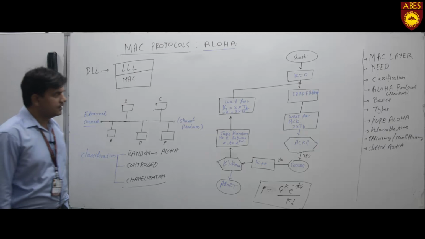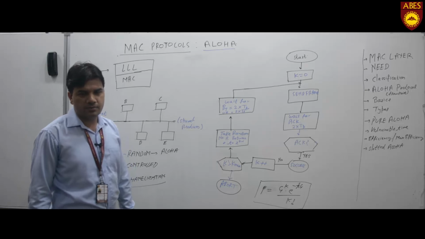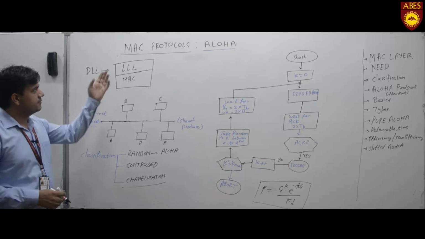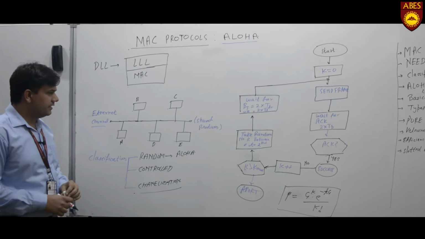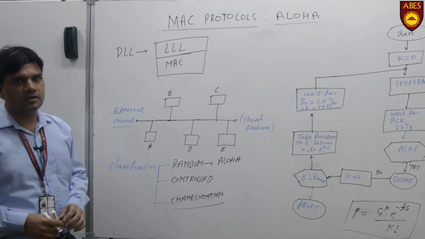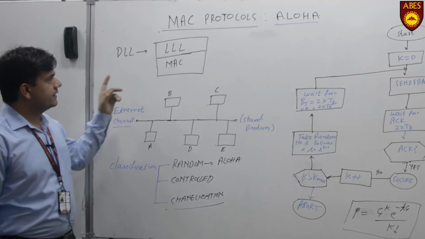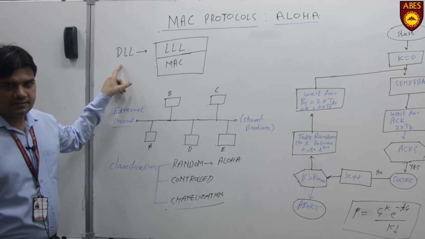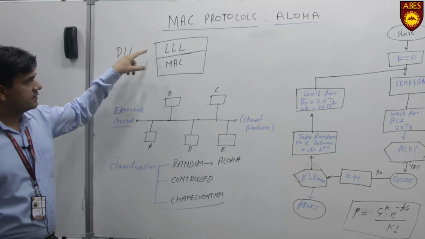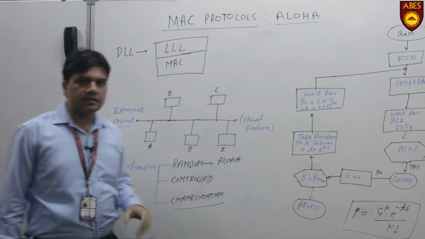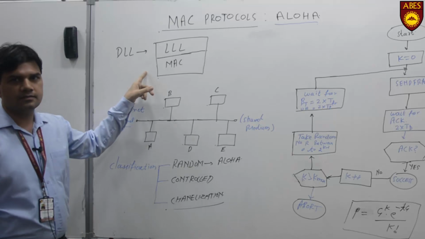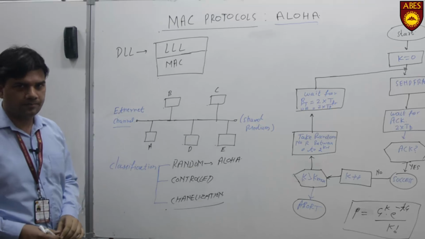Hello everyone. Today I am here to describe the topic of computer networking, that is called MAC protocols. From where is this name derived? Basically we need to focus on the 7 layers of the OSI model, where the second layer is called the data link layer, and as per the IEEE standards that data link layer is divided into two parts: the logical link layer and the MAC layer. The link layer is responsible for error control and flow control, and now our main focus is on MAC, that is media access control.